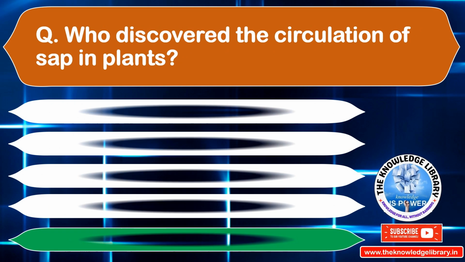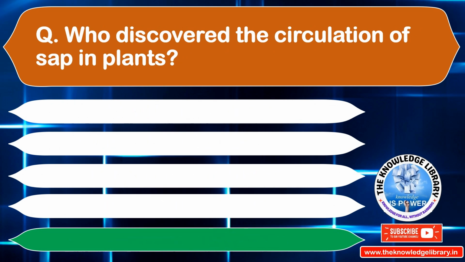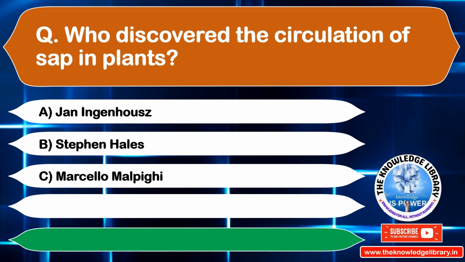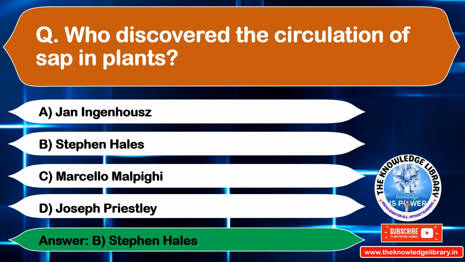Who discovered the calculation of sap in plants? Option A. Jan Egerholz. Option B. Stephen Hales. Option C. Marcello Malfighi. Option D. Joseph Priestley. The correct answer is option B, Stephen Hales. Move on to the next question.